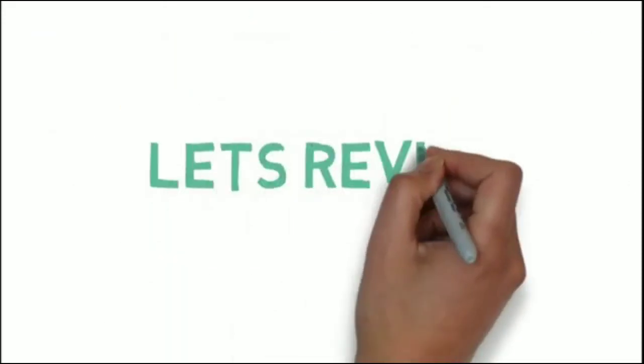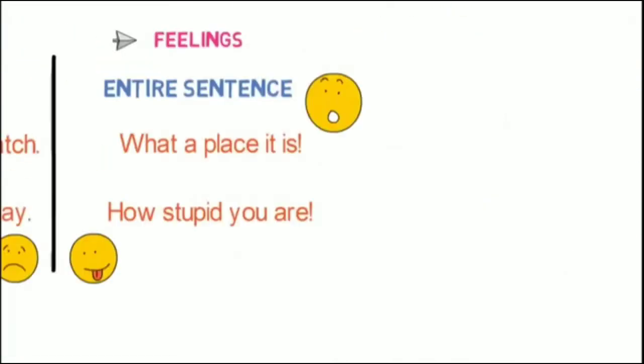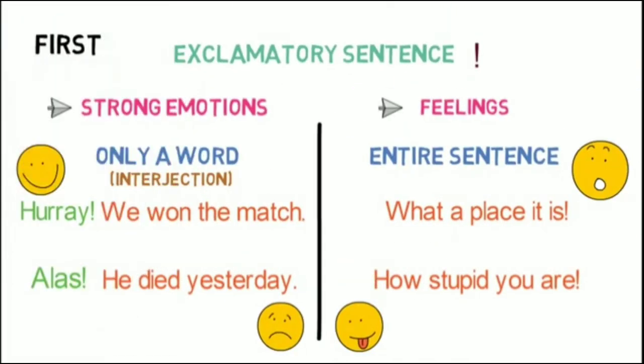That's all in today's video. Let's quickly revise what we learned in this lesson. First, we understood what is an exclamatory sentence. An exclamatory sentence expresses strong emotions or feelings. They end with an exclamation mark. There are two types of exclamatory sentence. Number 1, wherein a single word is used, and number 2, wherein the full sentence is in exclamatory form.